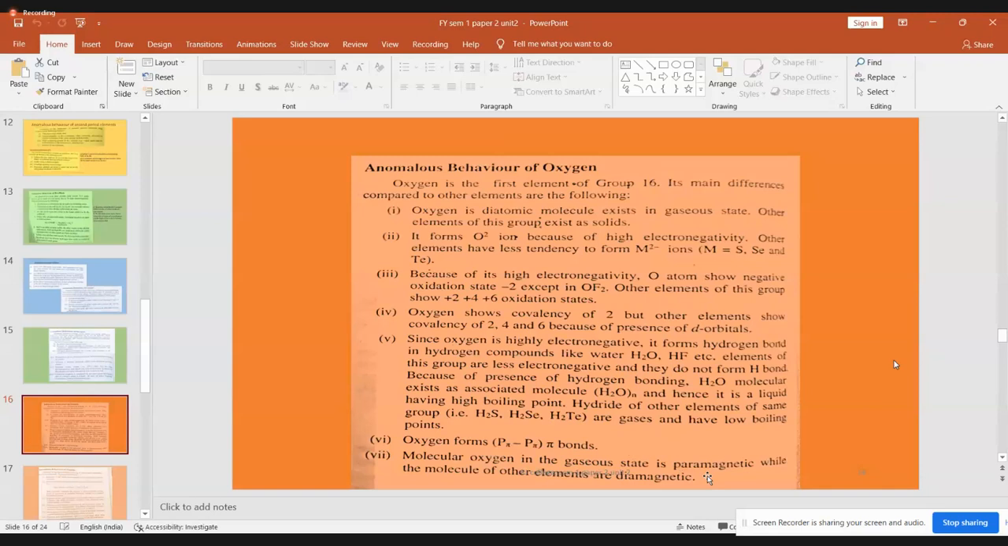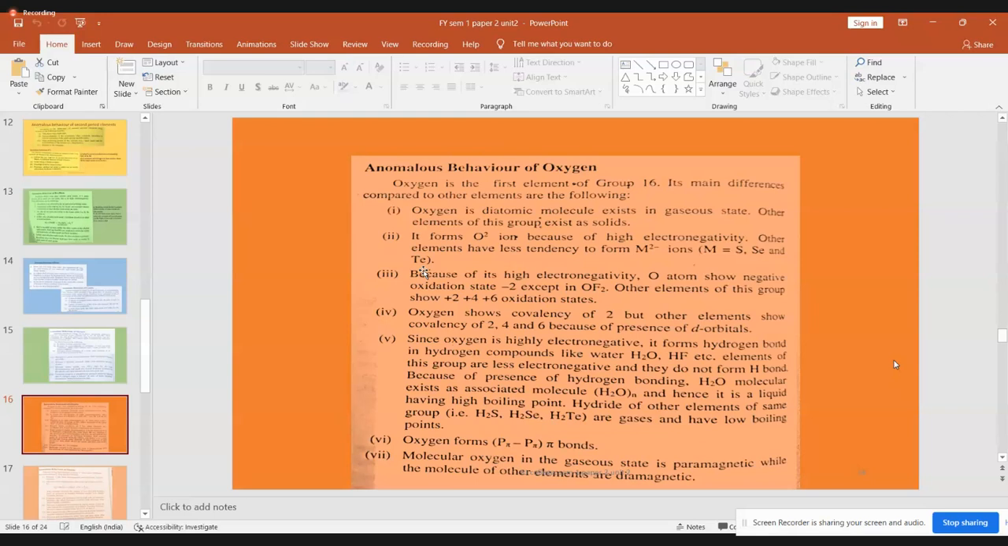Since in our syllabus right now, we don't have any molecular orbital diagram, you have to just take it for granted that molecular oxygen is paramagnetic. Why paramagnetic? Because it has two unpaired electrons. Whereas the other molecules, whether it's a sulfur molecule or a selenium molecule or tellurium molecule, they don't have any unpaired electrons. So those molecules are said to be diamagnetic in nature.